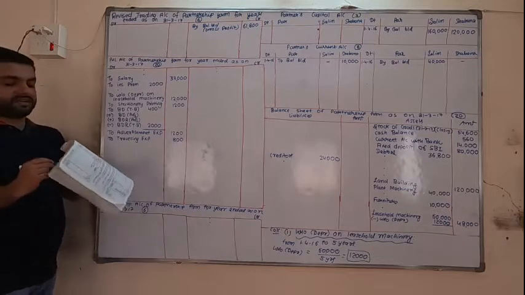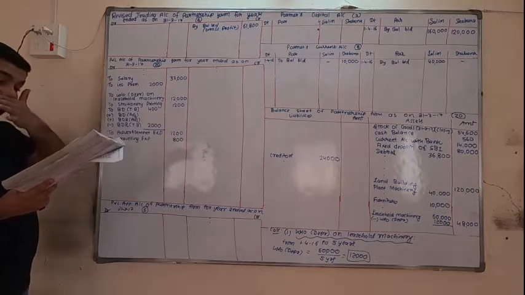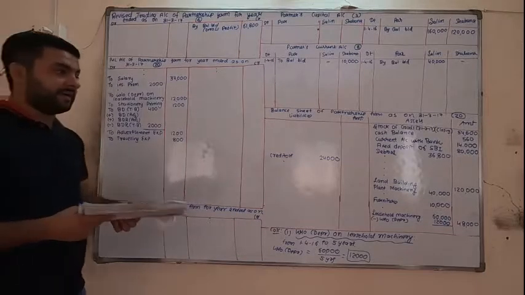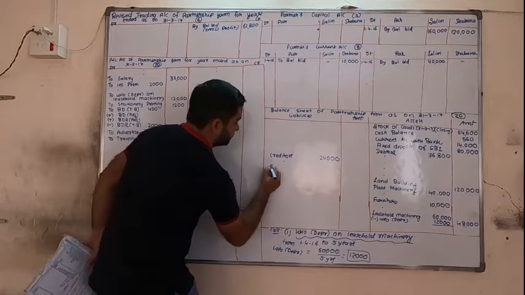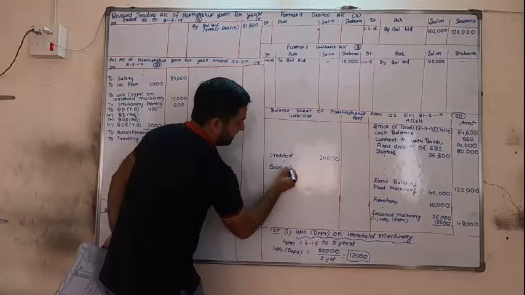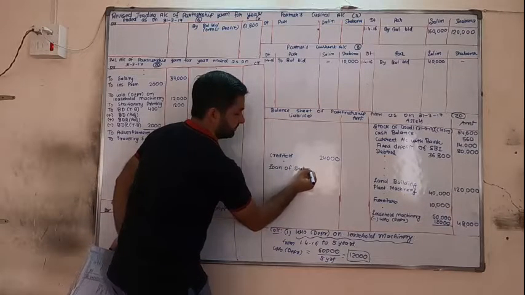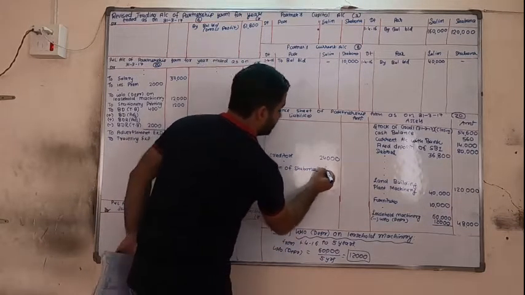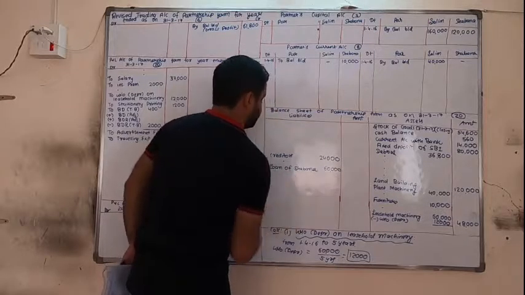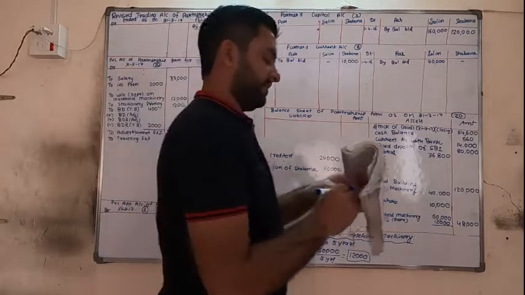Then next, trading account's balance we have written. Now we have the loan of Shabana. Loan is a liability. In the inner column 60,000. Now we are calculating interest.